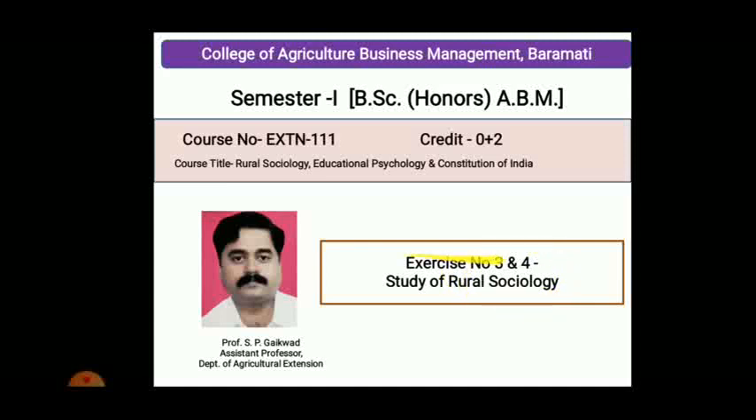Basically, this third and fourth exercise consists of the meaning and definition of rural sociology, scope of rural sociology, and importance of rural sociology. So, these four aspects are there in this third and fourth exercise. But one part of this exercise, that is the scope and definition of rural sociology, we have discussed in a previous video. Now in this video we are going to discuss the importance of rural sociology and the interrelation between rural sociology and extension education. So that we are going to discuss in this exercise.